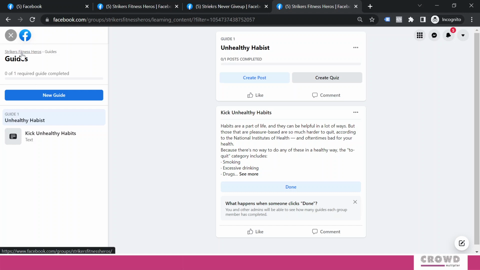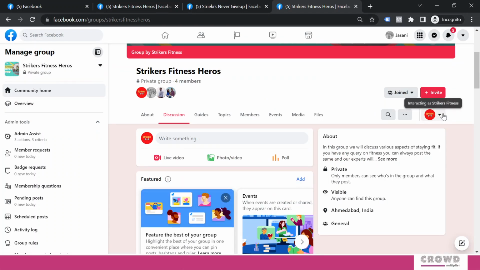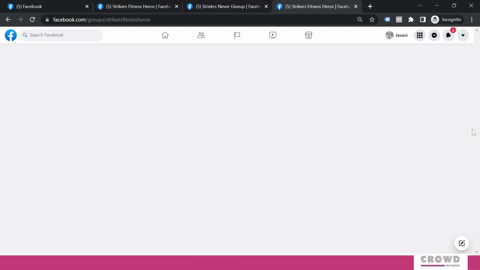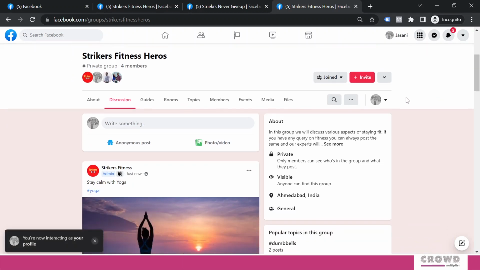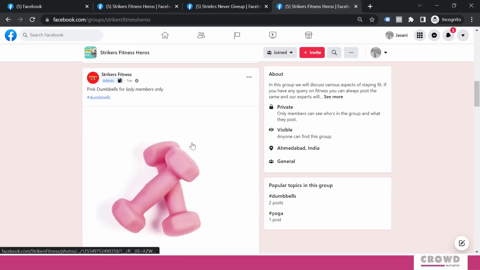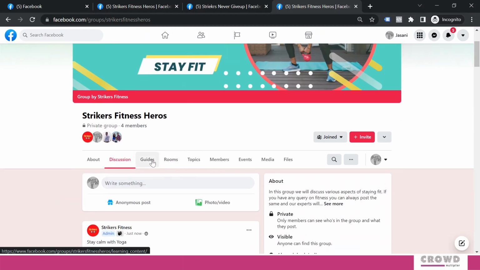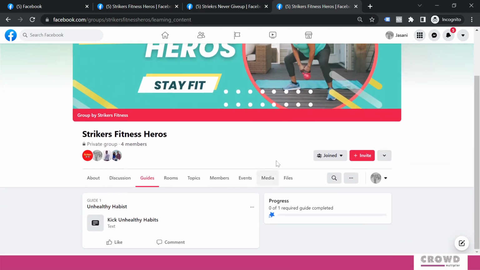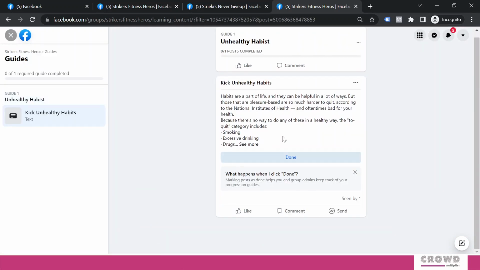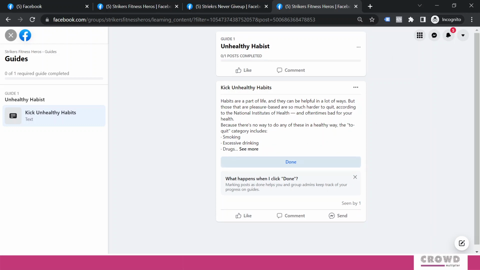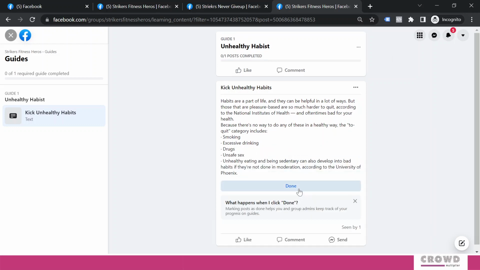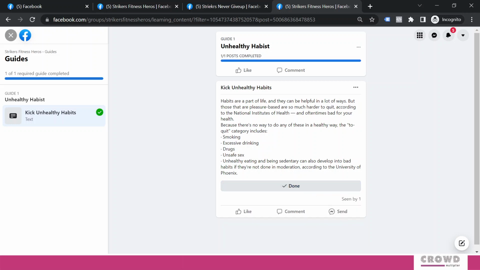So let's go back to our page in members mode and see what happens over there. So now as a Kirit Jasani, I can see all this content, but the guides will be visible under this heading. And over here, if I click, right, there's 0 of 1 post completed. Right now I have gone through this particular content, then I can select this, click done. Over here you can see seen by one, right? Now we'll again go back to this group in admin mode.